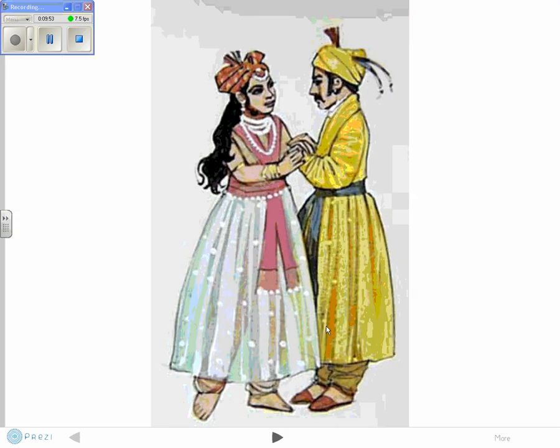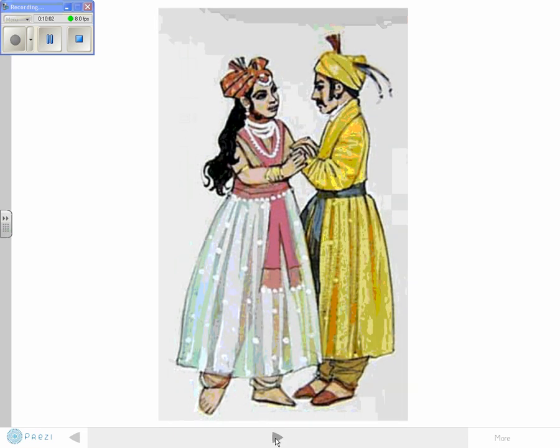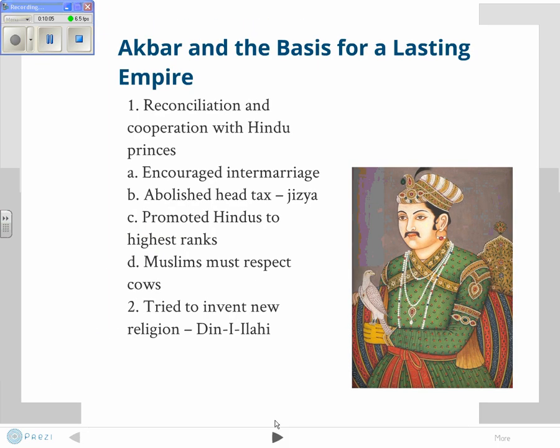I've got over here a picture showing this promotion of intermarriage between Muslims and Hindus. Okay? And last but not least, he tries to invent a new religion. Now, there is some argument about whether he was introducing a completely new religion or whether it was just a philosophy. But anyway, he's trying to reconcile the two sides, the Muslims and Hindus. And after his death, the religion goes away pretty quickly.